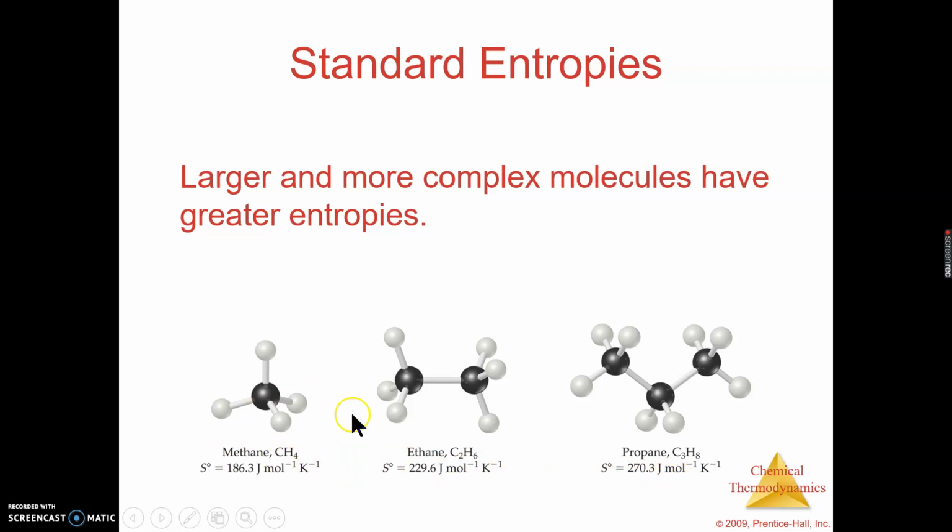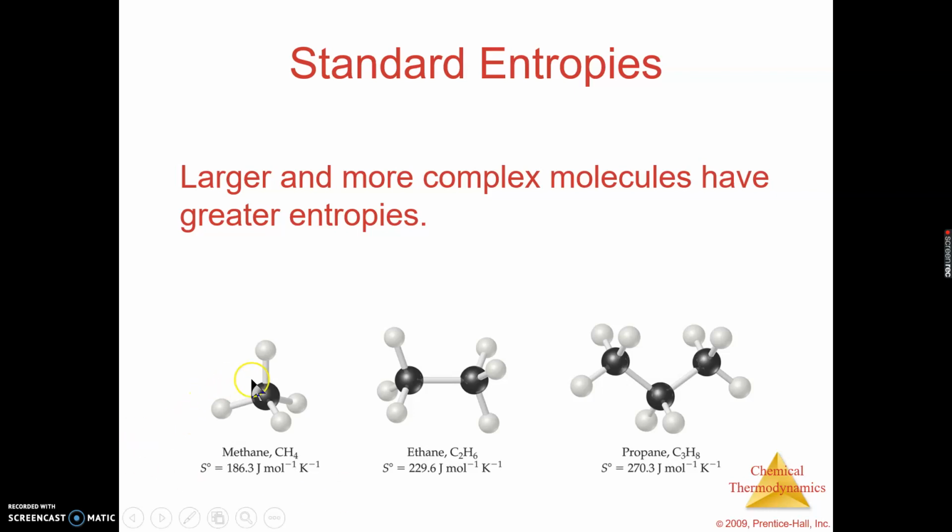Notice what's happening. We can look at the mass here, which I think we can take a step back. We know that 1 carbon versus 2 carbon versus 3 carbon, right? And then these are just the hydrogens. So you could take a second if you wanted and calculate the molar mass, and you would see the molar mass is increasing from methane to ethane to propane. And because the molar mass there is increasing, the entropy is increasing.